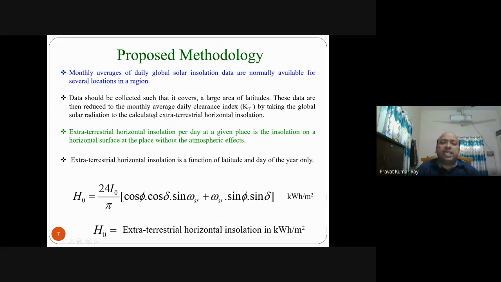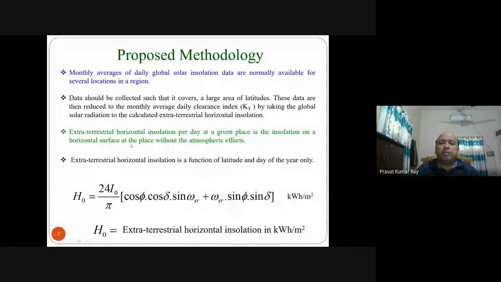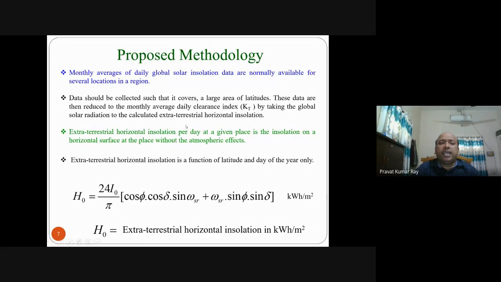What is extraterrestrial horizontal insolation? Extraterrestrial horizontal insolation at a given place is the insolation on a horizontal surface without the atmospheric effect. So from the model you have to find out the extraterrestrial horizontal insolation. The monthly average global solar insolation data divided by this one will give you KT, that is the clearness index KT. Then how to model KT, that we'll discuss.